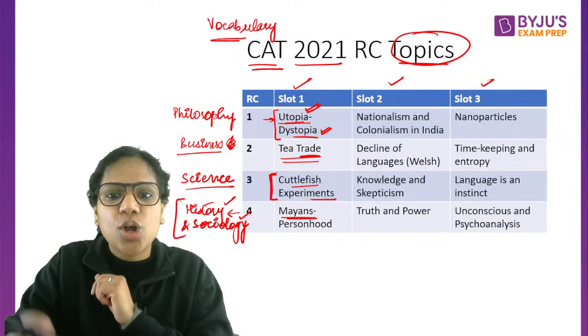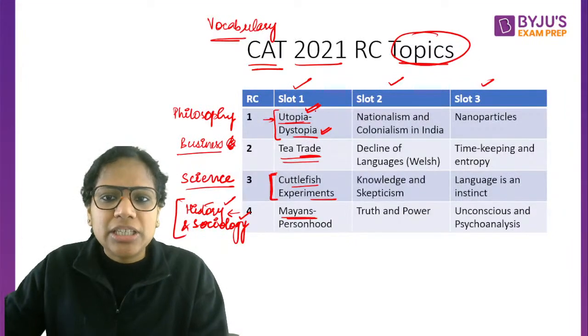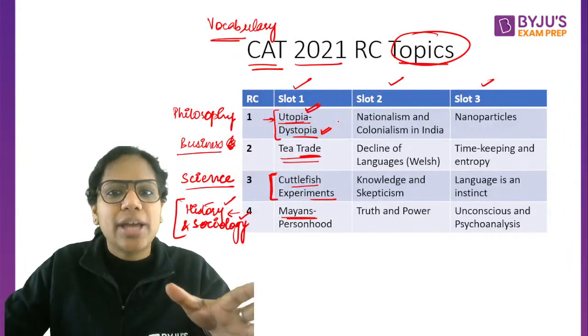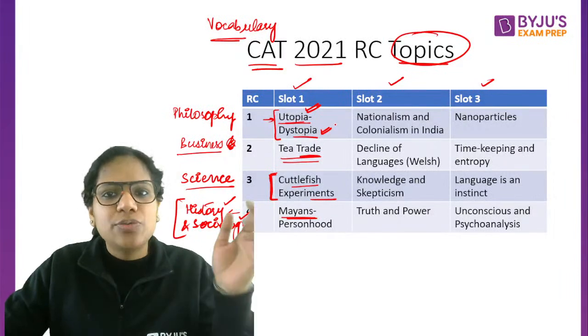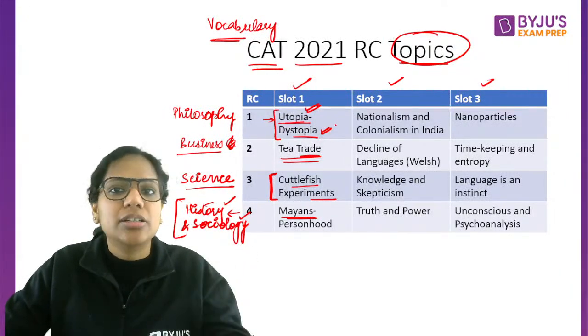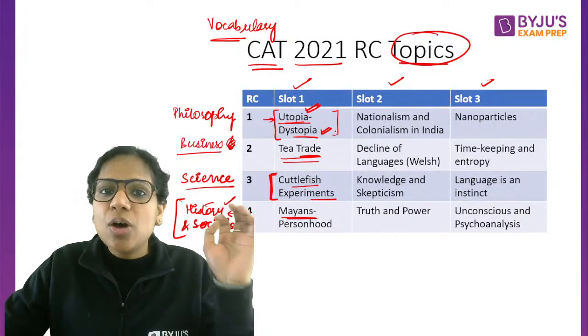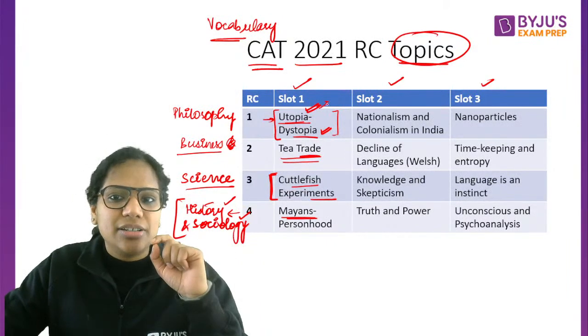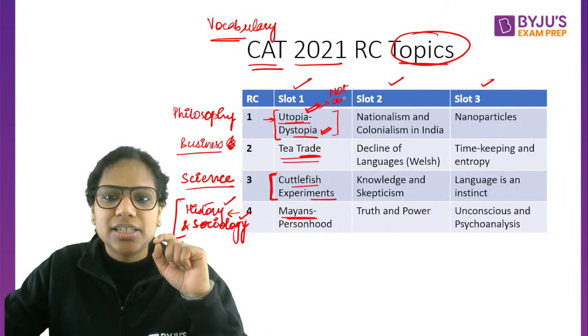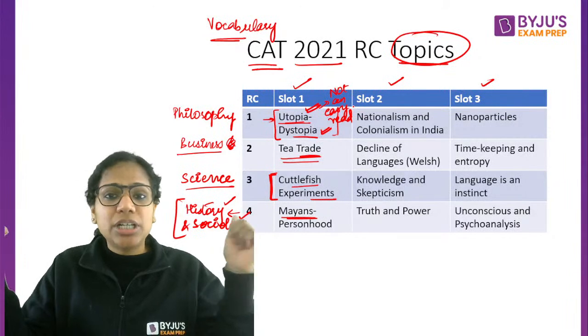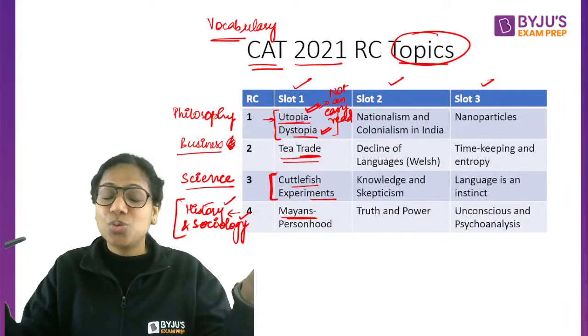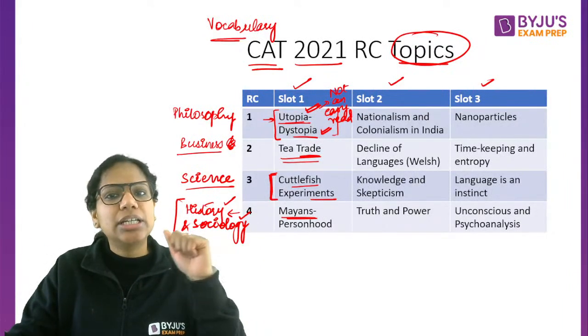Because if you look at slot 1, some students told me that the first passage for them was Utopia Dystopia, the very first passage. And they didn't prioritize their passages. They started attempting this right away. Now, this was not an easy read. So as a result, some students ended up reading this twice, something I do not recommend.